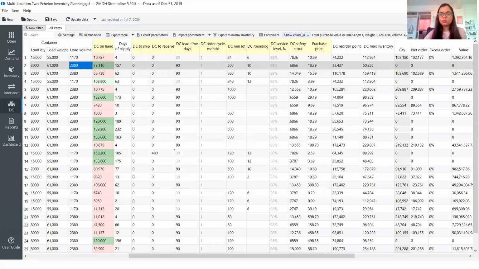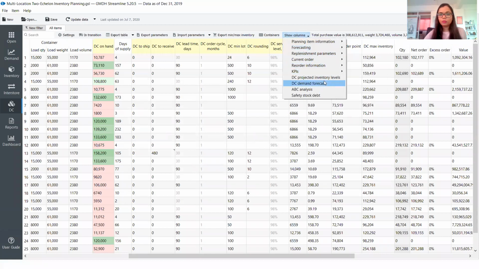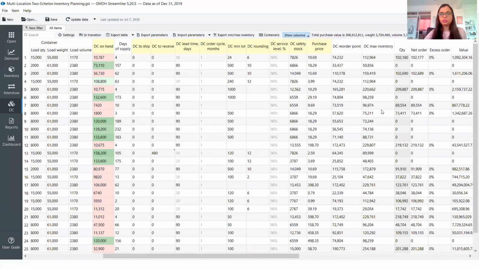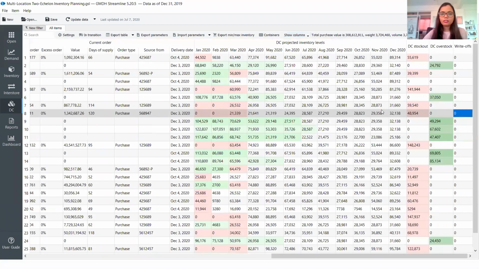So I can also activate the demand, my projected inventory levels over here. And when I do that, I can notice that the system is not just giving me the picture for the current month. It is also telling me the projections of the future. And over here, you can notice that initially there are certain items which are red. There are certain items which are green or slight green.